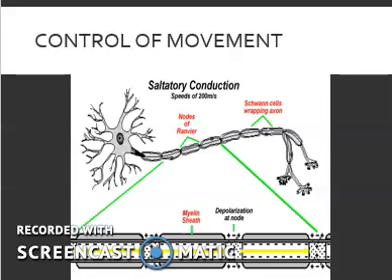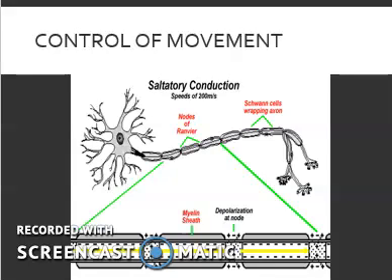This is how the action potential is propagated down a nerve, down the length of the neuron. This is called a wave of depolarization because it is rapidly moving down the length of the neuron.